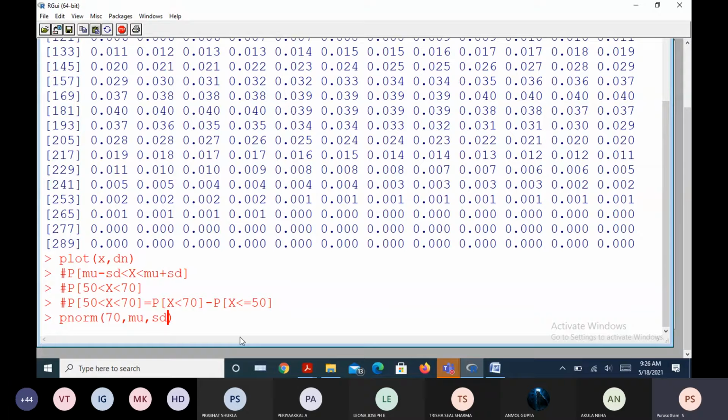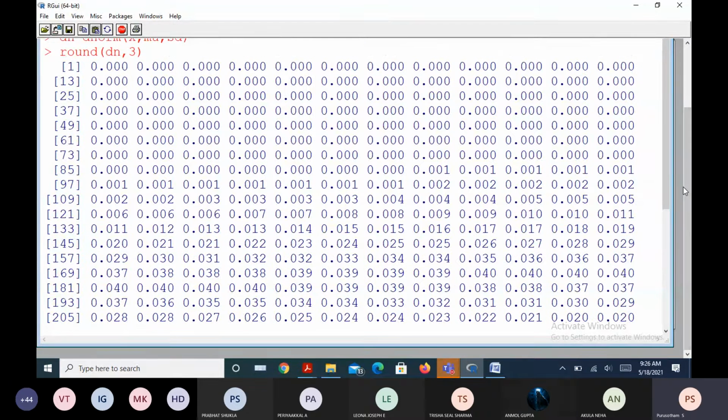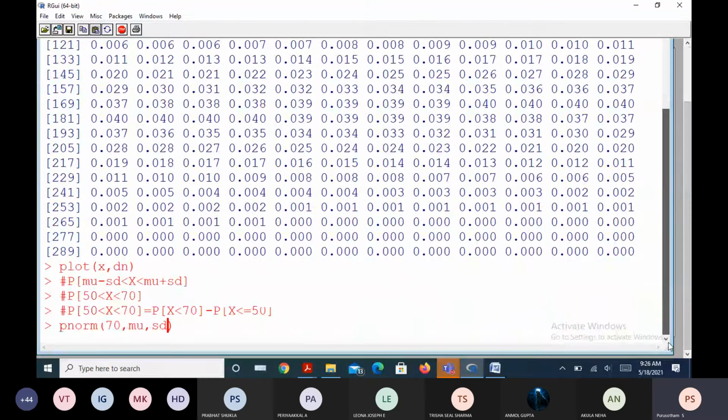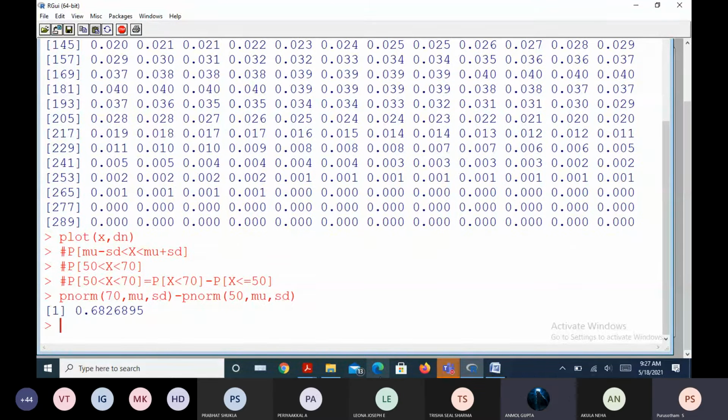Whether we use the same lower case letters for standard deviation? Yes. Minus pnorm of X is 50, comma mu, comma standard deviation. What is the answer? So 0.6826895.